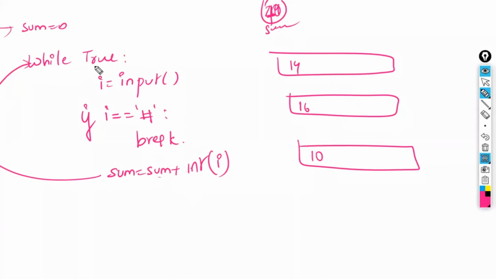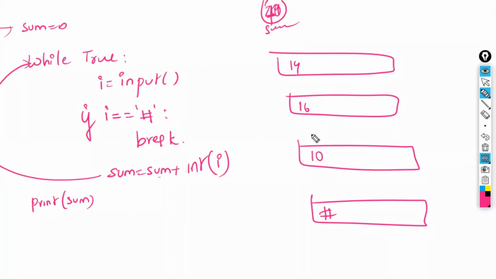Now again, it will go back to here. Again, it will show one more rectangular box. It is asking multiple times how many times the user wants to enter. It will ask like this. Now I'm entering hash. Hash means break, stop. And finally, I'm printing the last stored sum value. What is the last stored sum value? 40. This is the program.